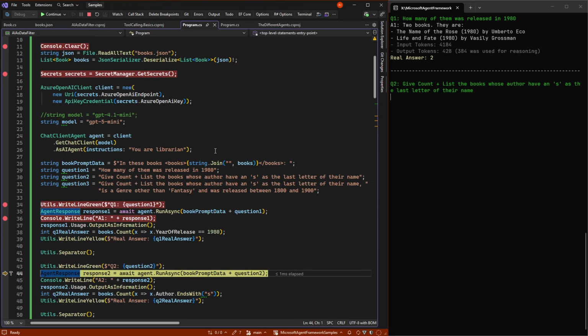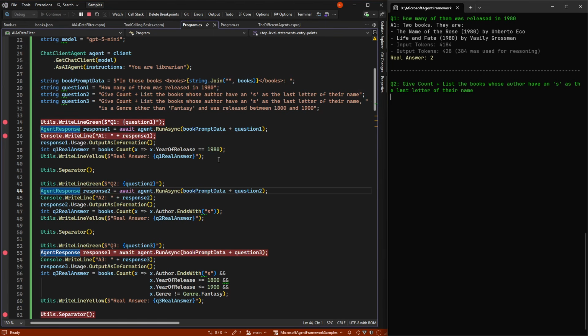If we go to question 2, it now becomes much, much harder for it, because now it needs to really reason over if this is right. I've seen these take up to half a minute to run, despite it being a fairly simple LINQ query if you knew what you were doing, of course. It will think about it for quite a while, and hopefully come back in a second.